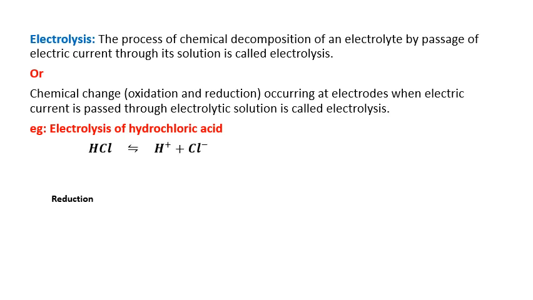Here HCl dissociates into H+ and Cl-. H+, all of you know, is it cation or anion? This H+ is a cation because it has a positive charge, and Cl-, the chloride ion, is an anion because it has a negative charge. So we know cation moves towards the cathode and anion moves towards the anode. Then what will happen? Next step.